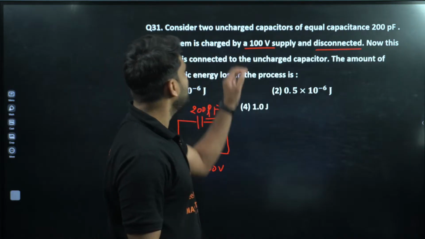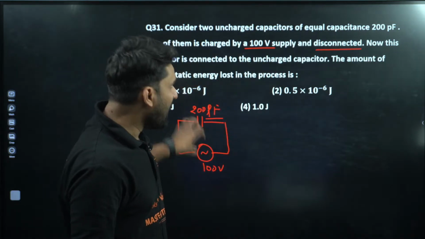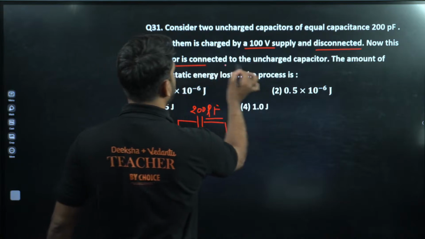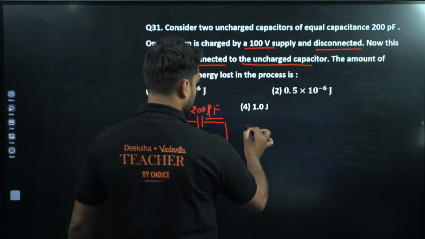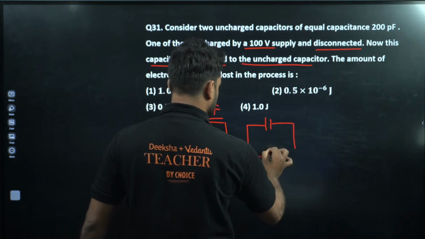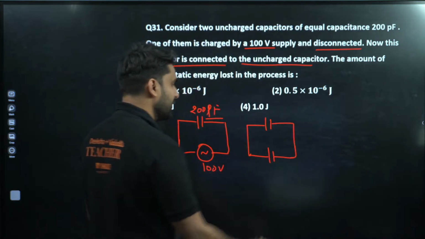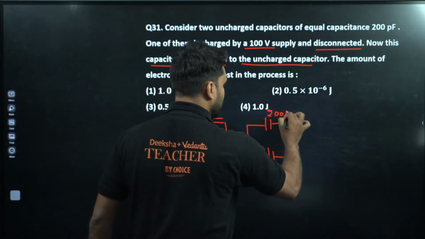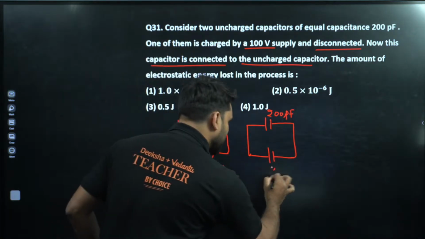One of them is charged by a 100 volt supply and disconnected. Basically, the first capacitor is connected with the 100 volt supply, and this is 200 picofarad. After disconnecting, this capacitor is connected to the uncharged capacitor. Very good. So this was the first capacitor of the previous circuit, and this capacitor is uncharged.